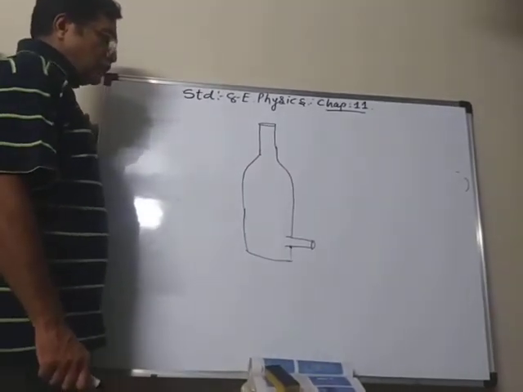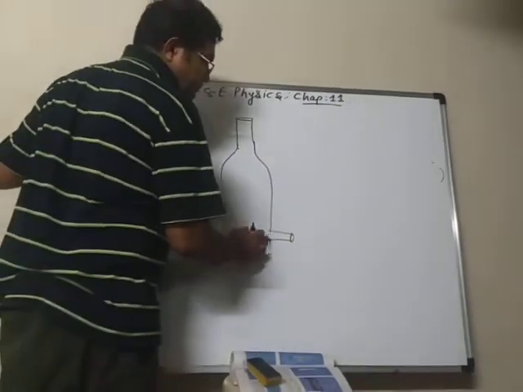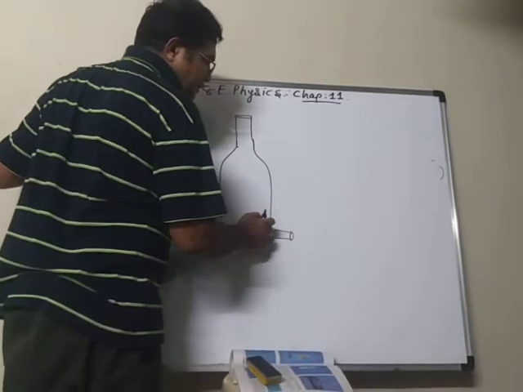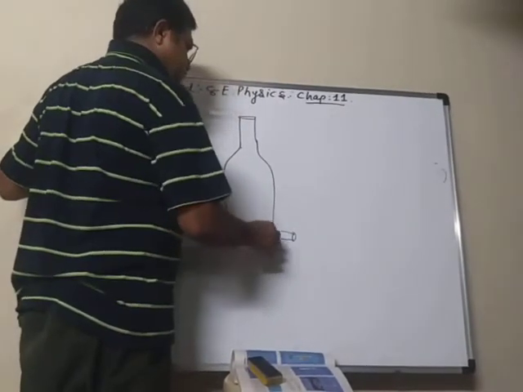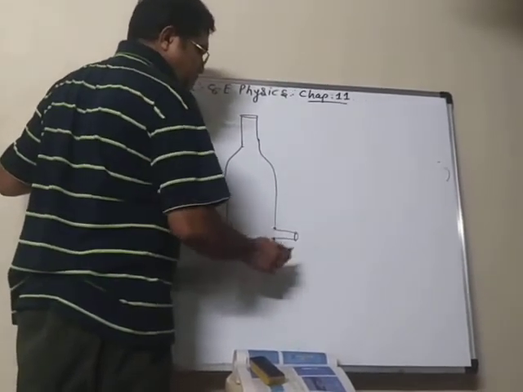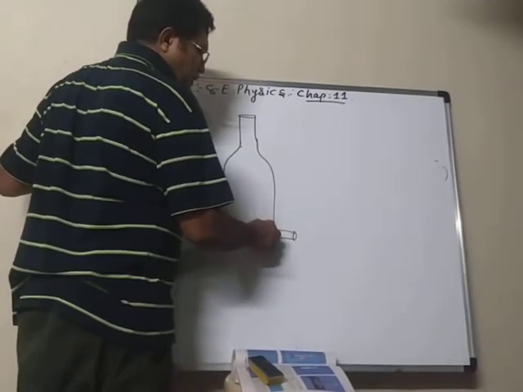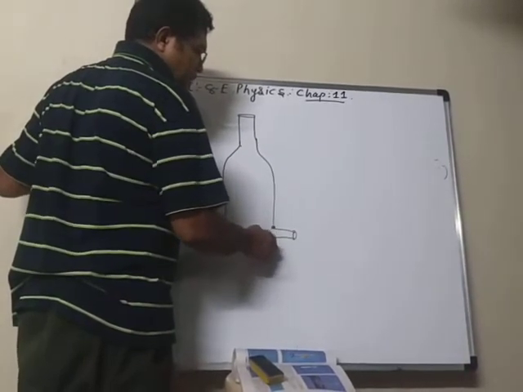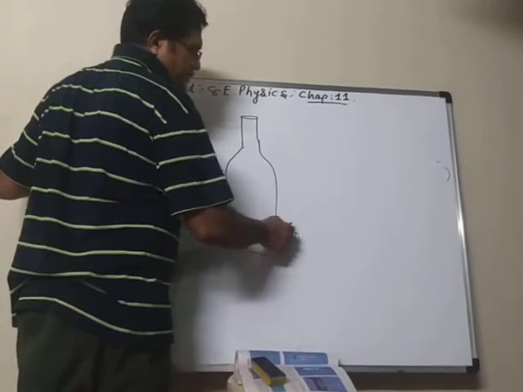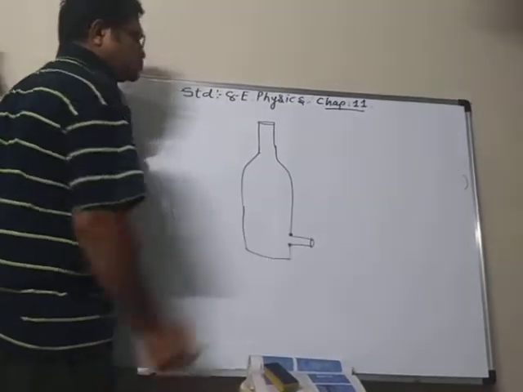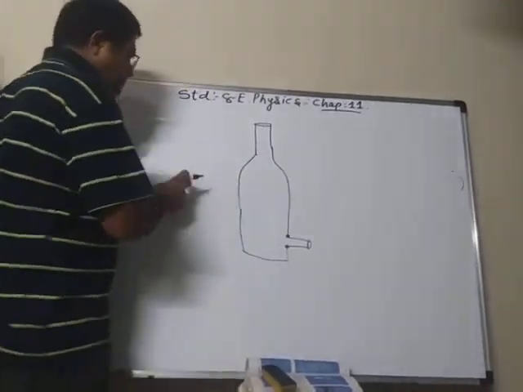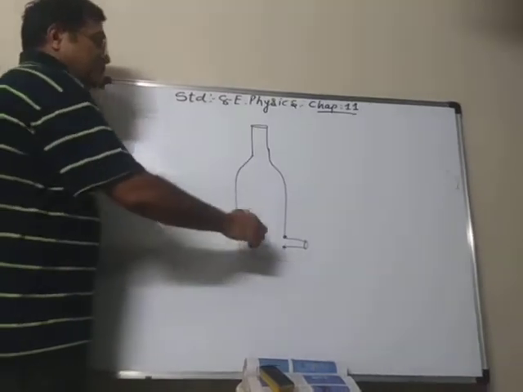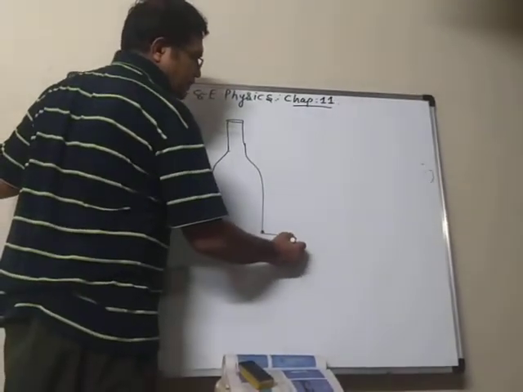Make sure that the water is not leaking from this joint. If it is leaking from the joint, use molten wax so that the water does not leak. Now, same as in the previous one, tie a rubber balloon here.